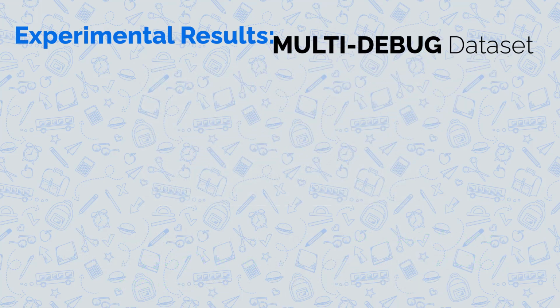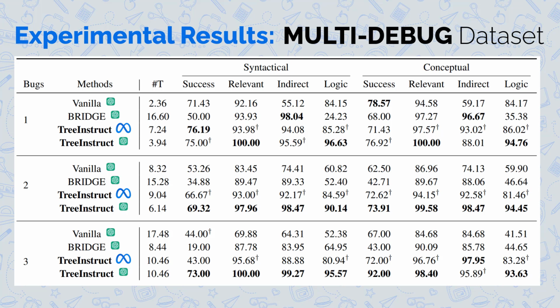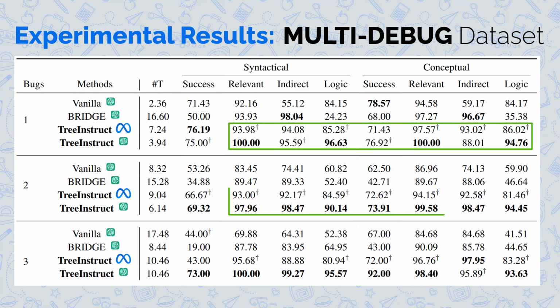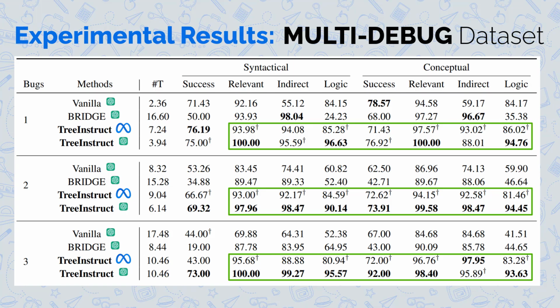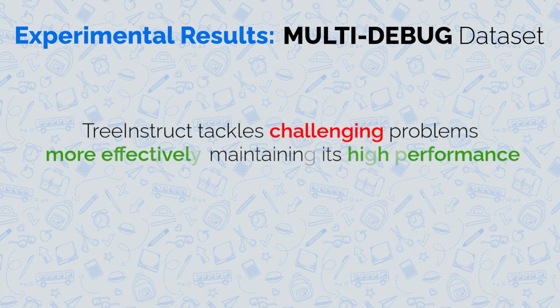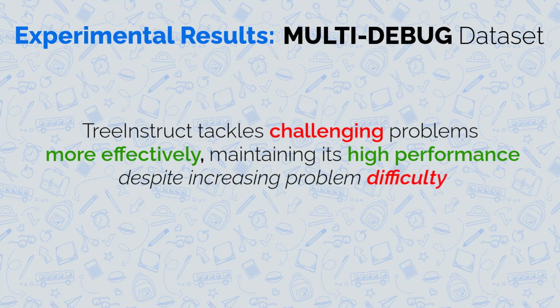On our multi-debug dataset, across all multi-bug settings, we can see an overall improvement of 16.6% and 11.59% in the success rates for syntactical and conceptual bugs, respectively. We can also see an improvement beyond baselines of 13.47% and 14.89% for syntactical and conceptual bugs across all three conversation metrics. Overall, TreeInstruct tackles challenging problems more effectively, maintaining its high performance despite problem difficulty increasing between the two datasets, as well as from 1 to 3 bugs being present within a student solution.